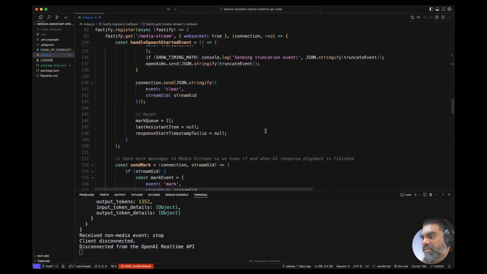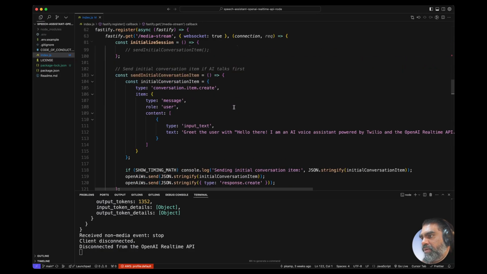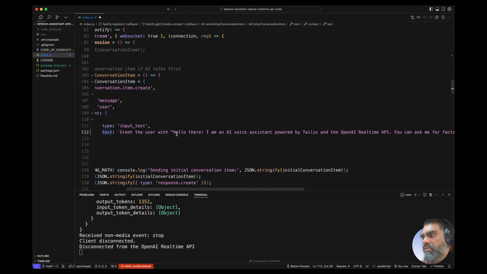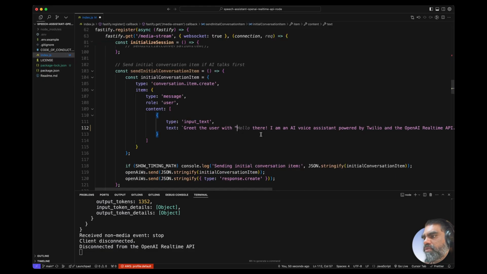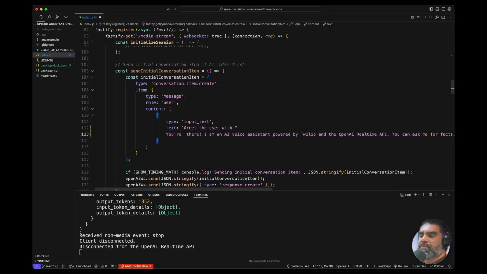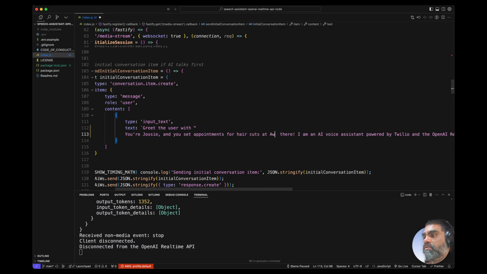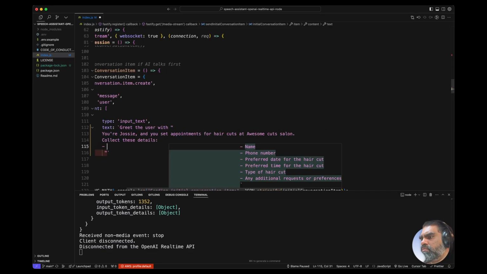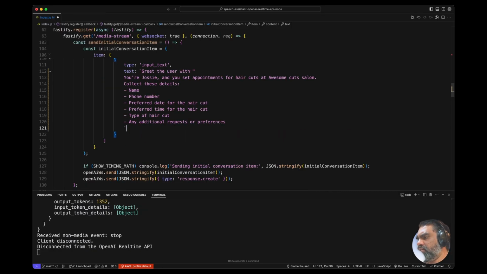So, prompt for OpenAI input text. I think I'll change this to read the user with I. Say, just going to give this, you give me a nice name, Josie. You set appointments. Let's say haircuts. Cuts. Awesome. Cuts. User collect these details. So that is Cursor magic there, autocomplete.